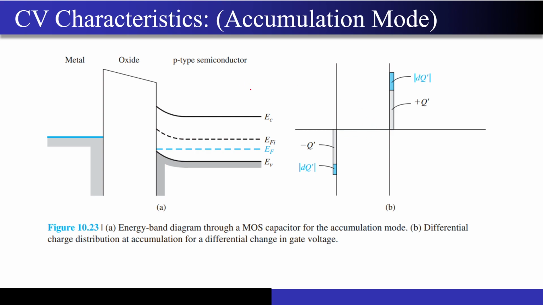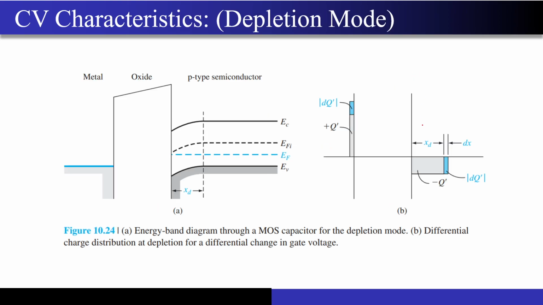So the CV characteristics I have already explained. In the accumulation case, the charges are being deposited near the Si-SiO2 interface. In the depletion region, whatever incremental charges you are getting are being deposited at the edge of the depletion region. So that's why you are seeing the total distance has now become Tox plus this W depletion, correct? And as this total distance increases, your capacitance will keep on falling till the point you hit the W max, that is the maximum depletion width.